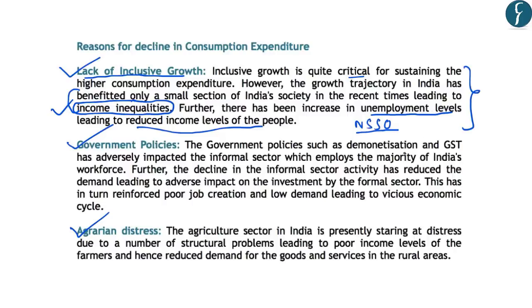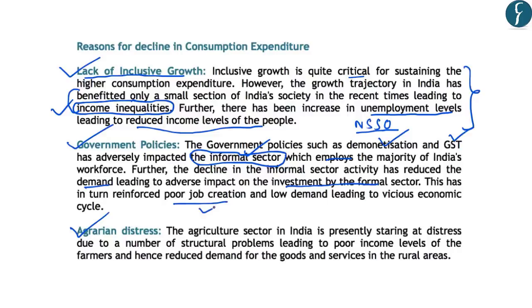Secondly, the author has highlighted that government policies like demonetization and the imposition of the Goods and Services Tax have adversely impacted the informal sector. And regarding the informal sector, you should note that it employs the majority of India's workforce. Now, as the majority of Indians are employed in the informal sector, this has reduced the demand and is also adversely impacting the investment by the formal sector. Now, as the investment by the formal sector is declining, it is leading to poor job creation.